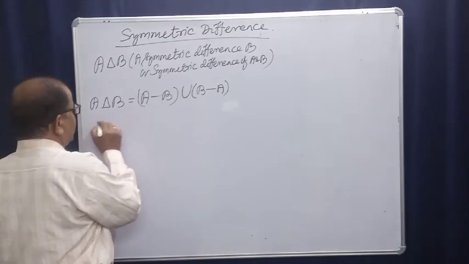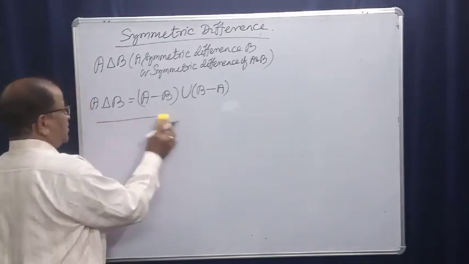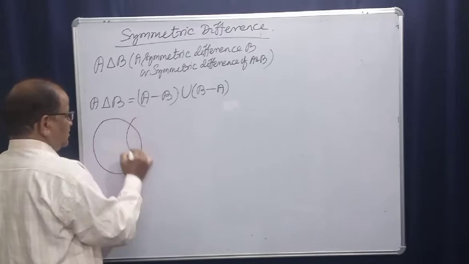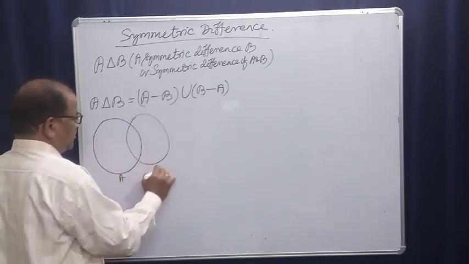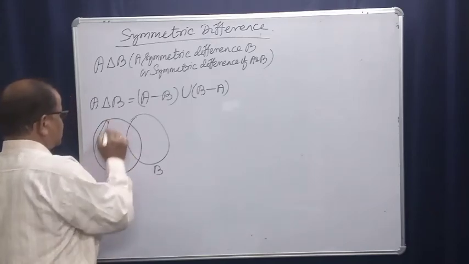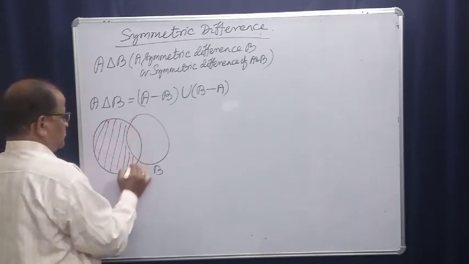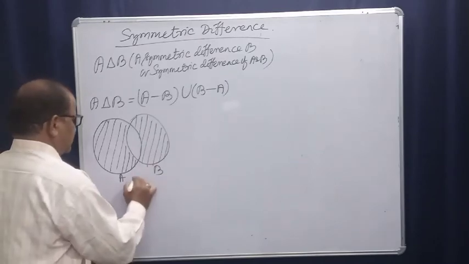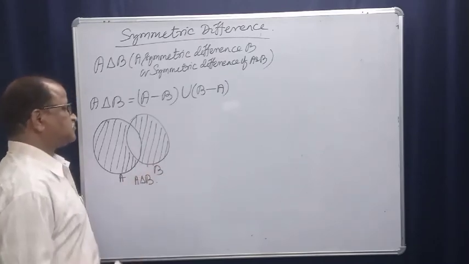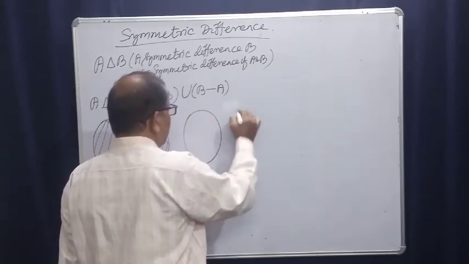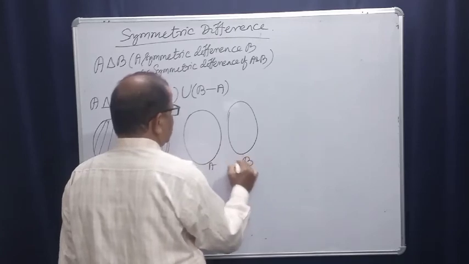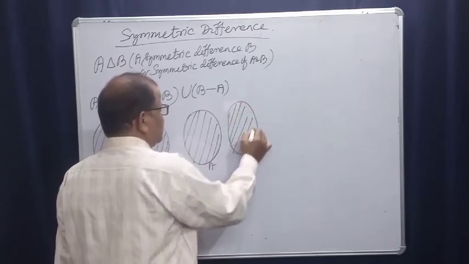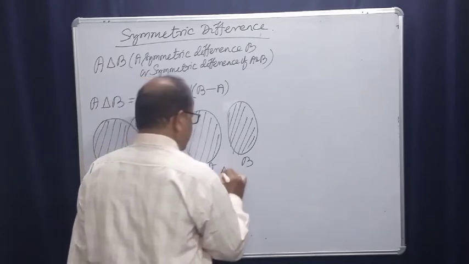If we draw a Venn diagram, we do not need different cases for different sets. These are two intersecting sets A and B. Here A symmetric difference B will be this part, right? When the two sets are non-overlapping like this, this is A and this is B. The symmetric difference will be A difference B, which is this A, and B difference A, which is this. This is A symmetric difference B.